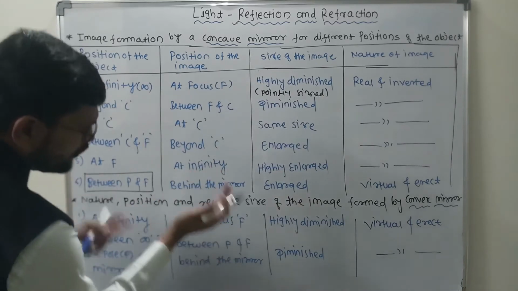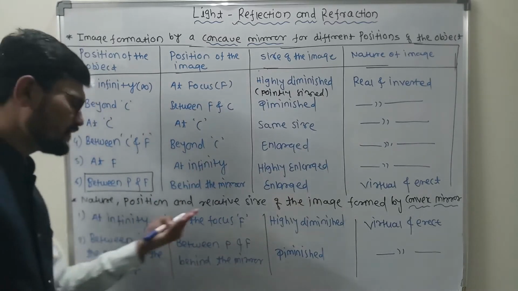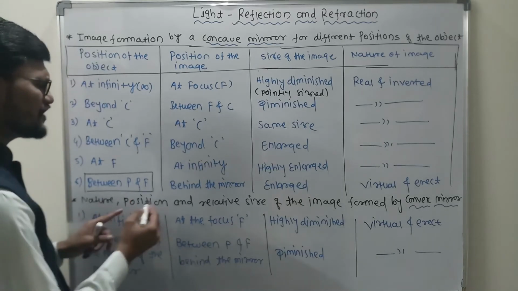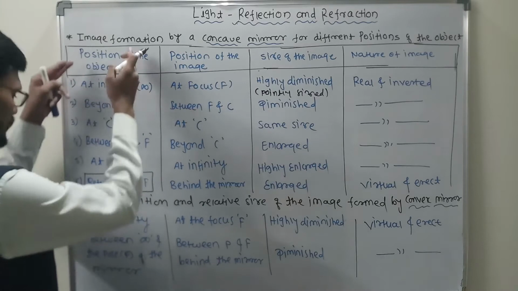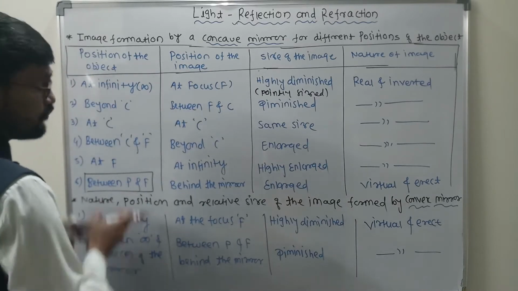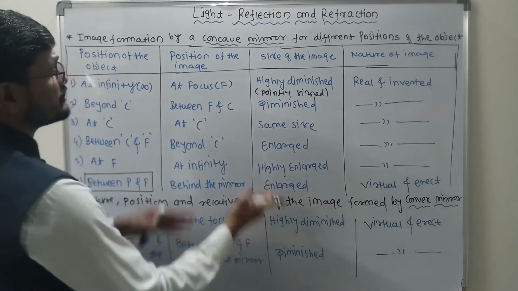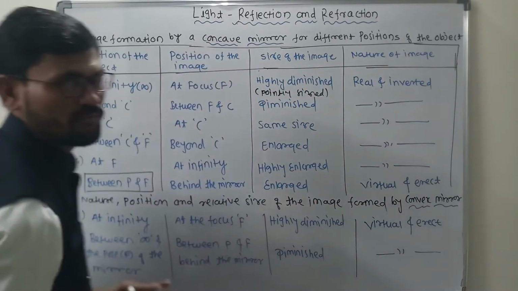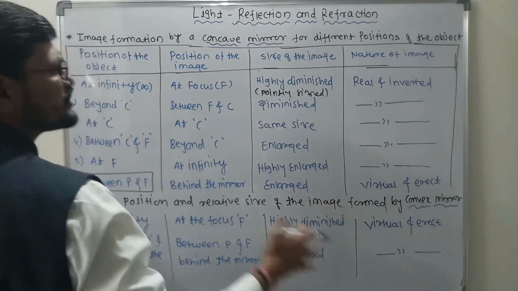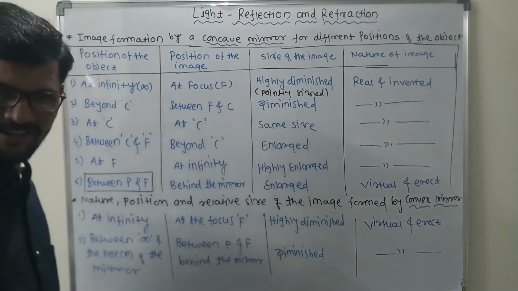Similarly here, if you follow the next 2 cases, the next chart, that is nature, position and relative size of the image formed by the convex mirror. Actually the same table: the position of the object in case of the convex mirror, position of the image, size of the image and the nature of the image. You will get one clear-cut picture in one session itself.